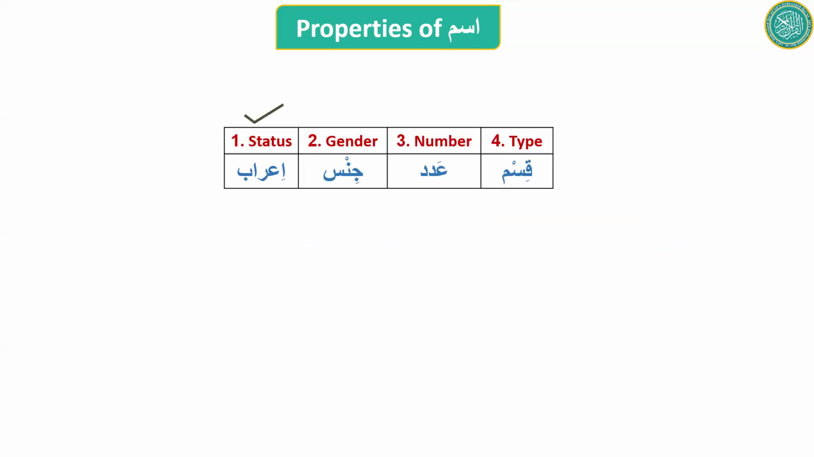So this is with three done, status, gender, and number. We are done revising them. The last one is type. With respect to type, there are only two categories.